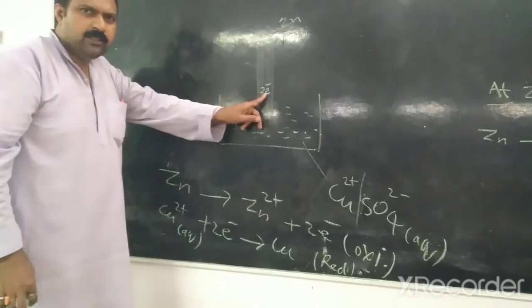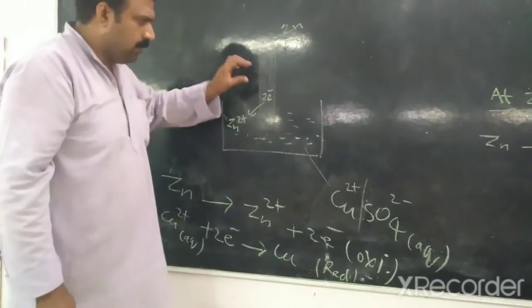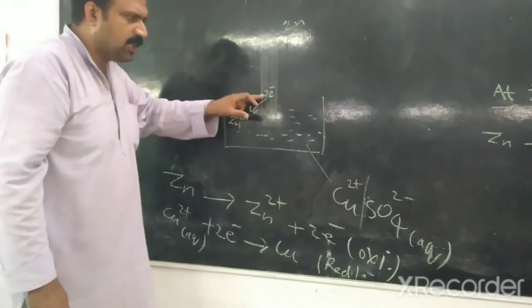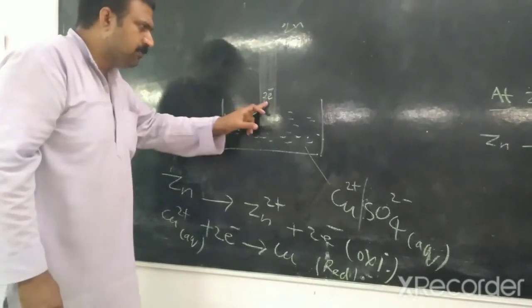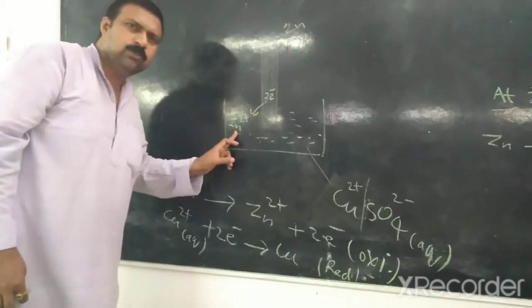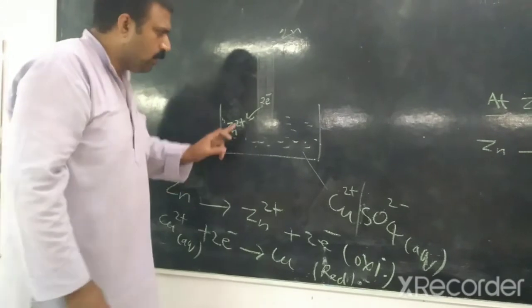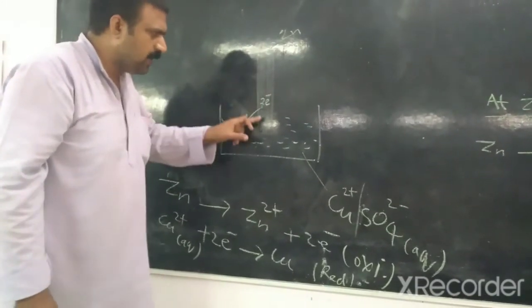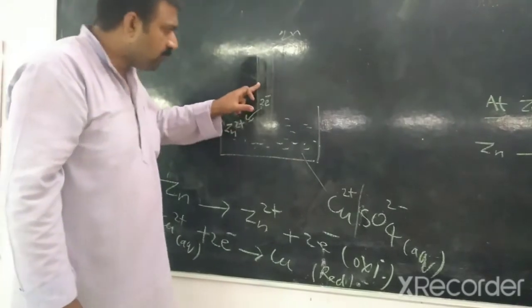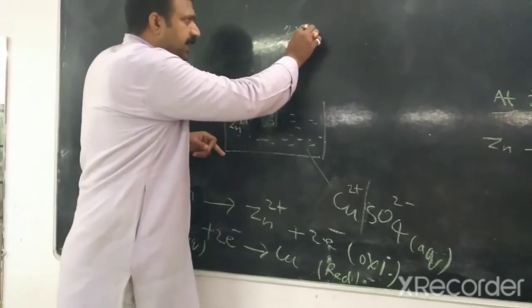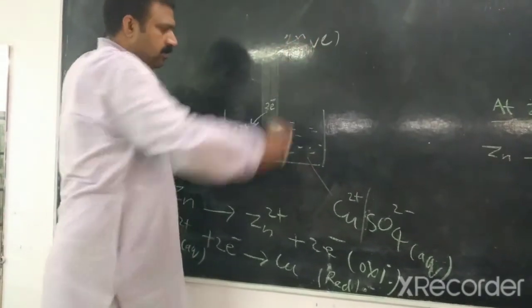At the rod, the number of electrons increases because the zinc atoms lose electrons and come into the aqueous solution in the form of positive ions. So at the rod there is an excess of electrons, and the rod becomes negatively charged.